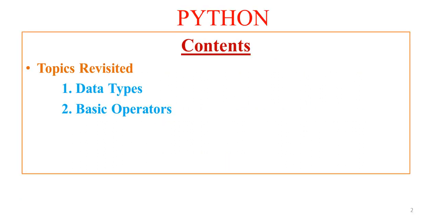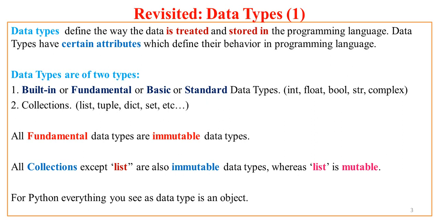So the contents of this particular lecture are, that is, we are going to revisit two topics, data types and basic operators. Even though we have discussed some of the details of data types and basic operators, we are going to cover them in much more detail in this lecture. Formally, data types are defined as the way the data is treated and stored by the programming language.